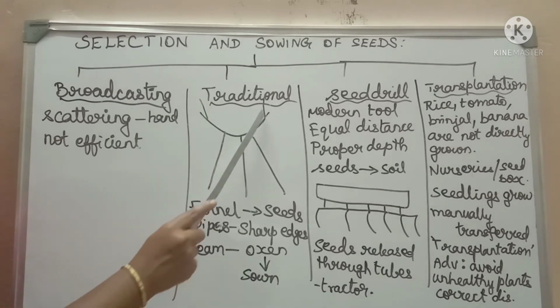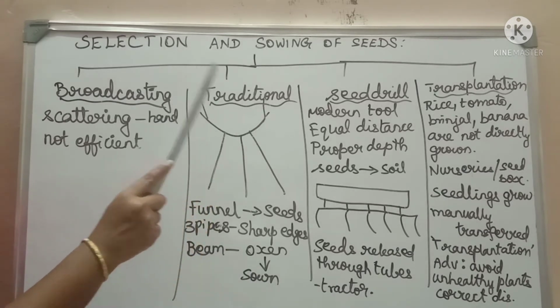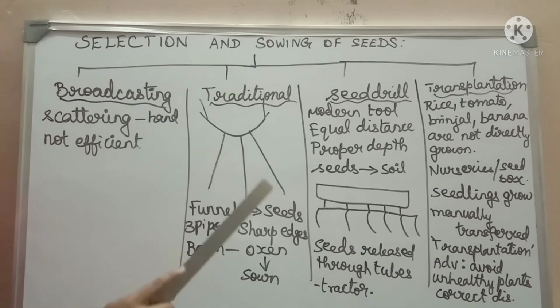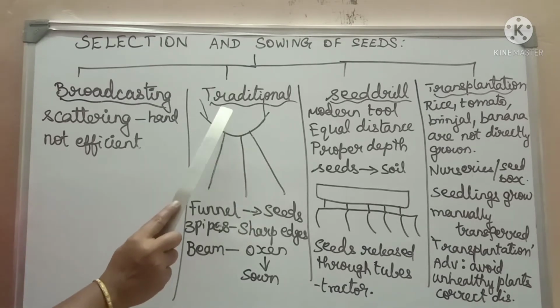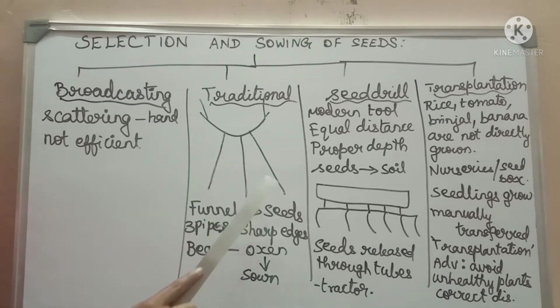This funnel shaped structure is driven on the back of oxen, so the animal walking over the field helps to drop the seeds. Its drawback is that since the seeds are deposited in open space, they may be eaten by birds or insects.